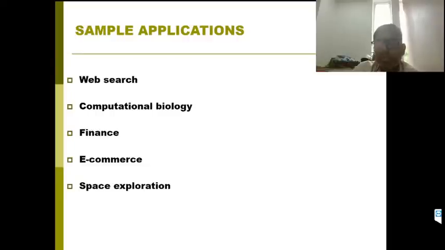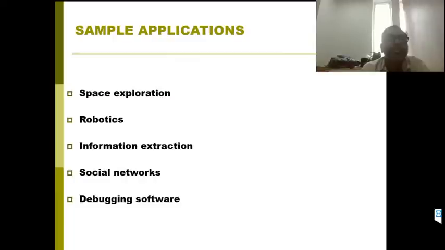Next one is computational biology, for example, genome analysis and all. Finance sector, identifying the potential customers and all. E-commerce, identifying the buying trends of customers and recommendation systems. Space exploration in astronomy. Next, robotics, information extraction. Currently social networks have become very popular, and analyzing these social networks, and software debugging. These are some areas where we apply machine learning in real time.